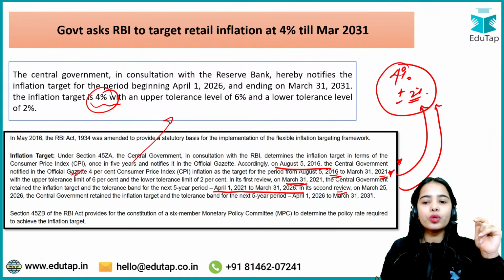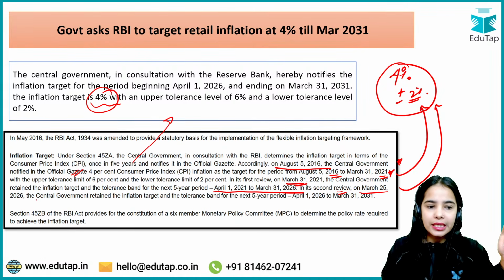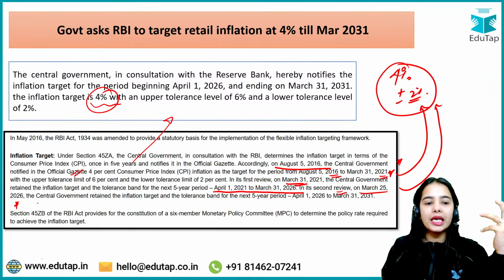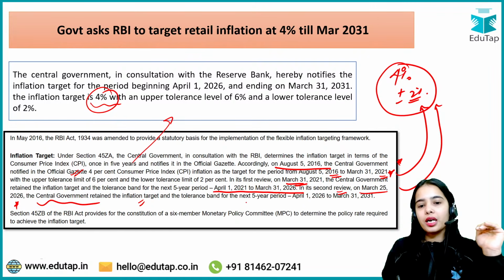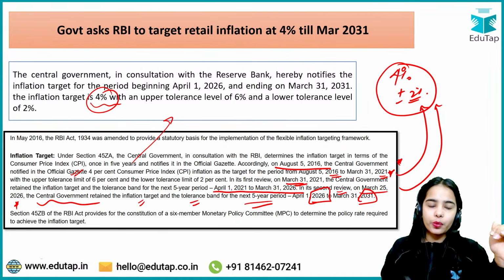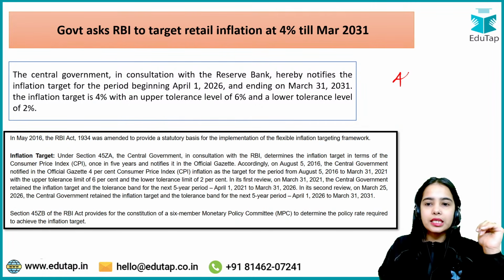Now in the second review that happened on March 25th, 2026, that is, recently the review has happened, the central government has further decided to keep the inflation target the same with its tolerance band for the next 5 years, that is from 2026 to 2031. So you can remember that this is the inflation target that has not changed.